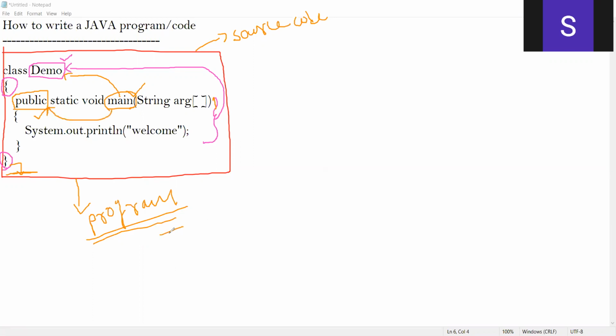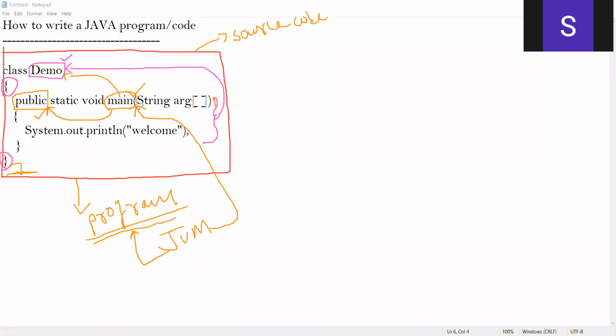Just now I said it is the JVM, the Java Virtual Machine, which is going to invoke your main method. In other words, it is your JVM which is going to call your main method. And what is JVM? JVM is nothing but a program which is running outside of your source code. And this JVM needs to call this main method.